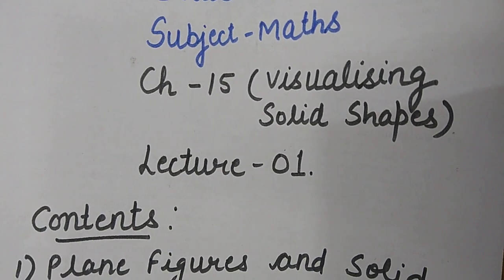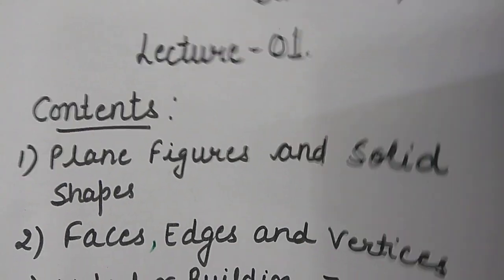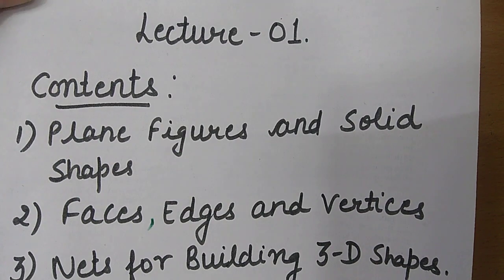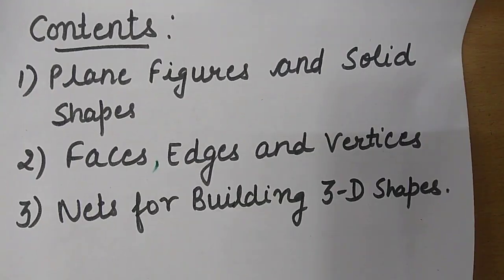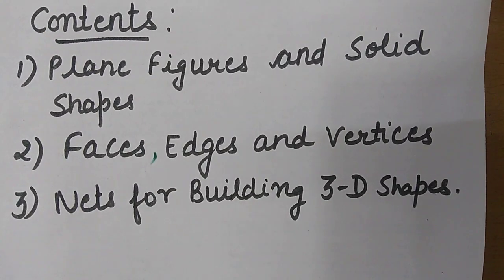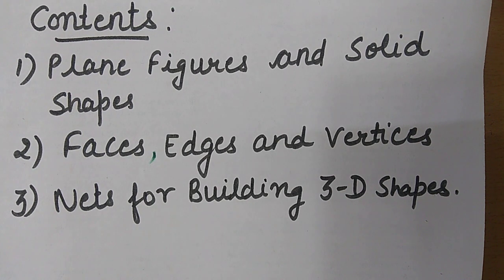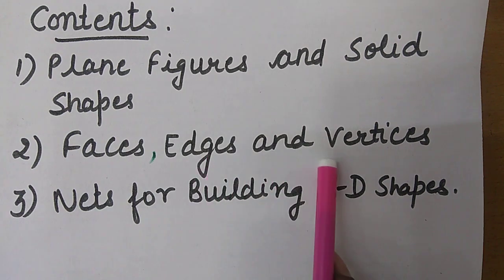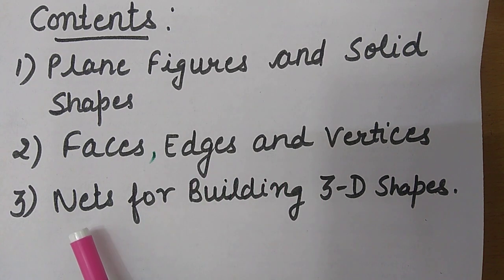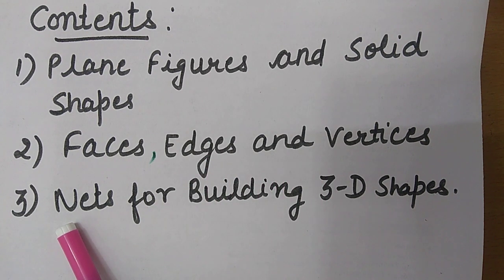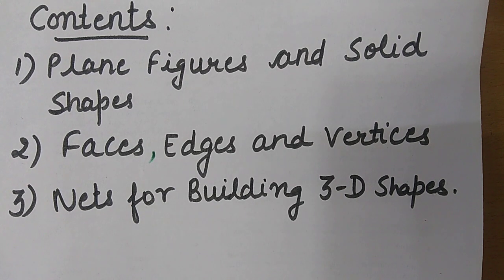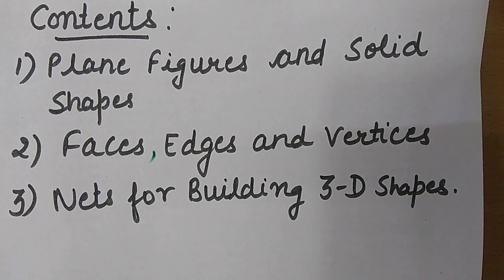In today's lecture I will discuss the following contents. First, we will discuss plane figures and solid shapes, the difference between them. Then we are going to learn about faces, edges and vertices of a solid shape, and after that we are going to discuss how to make nets for building 3D shapes. So let us start with the first topic, that is plane figures and solid shapes.